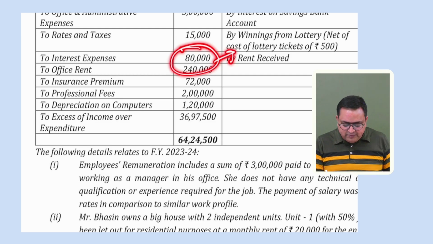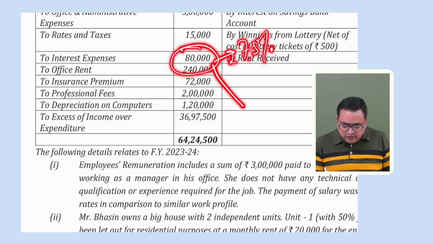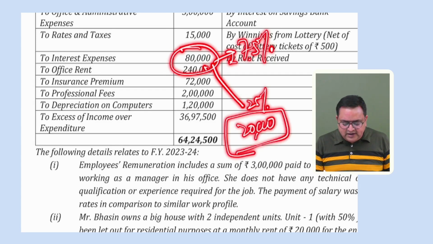So while computing your PGBP, please disallow 75%. Why? Because 75% is related to house property, and you can claim that 75% in your house property. Correct. And 25%, how much would that be? 80,000, 25% would be 20,000 rupees. 20,000 rupees you can allow because that is related to PGBP. So out of this 80,000, 75% is 60,000.